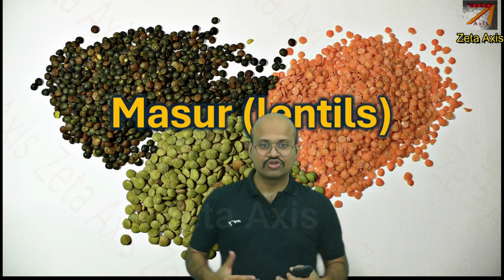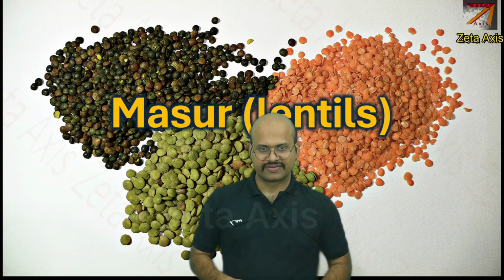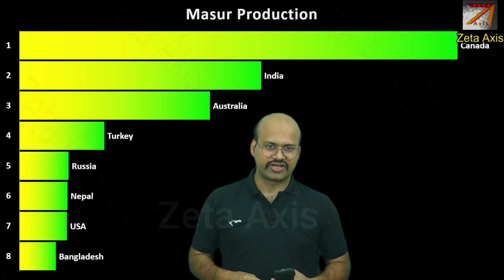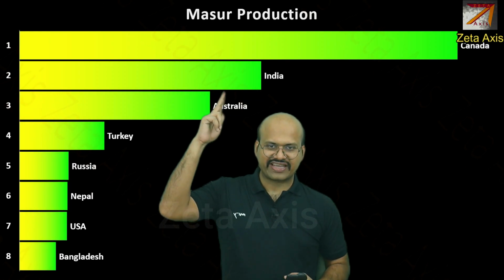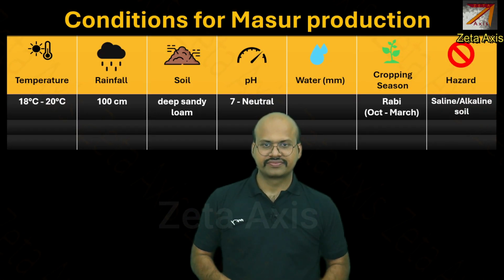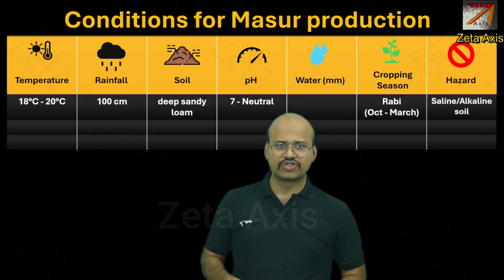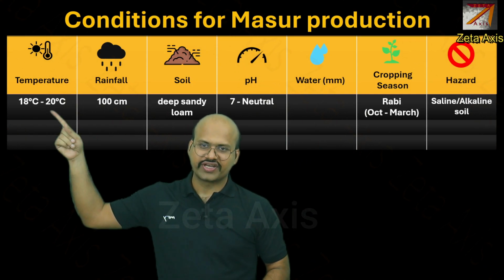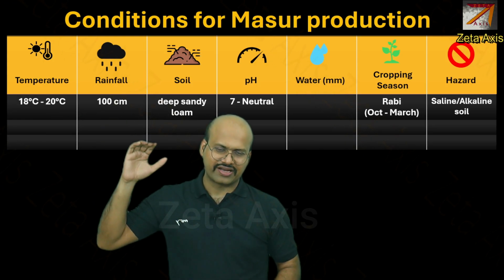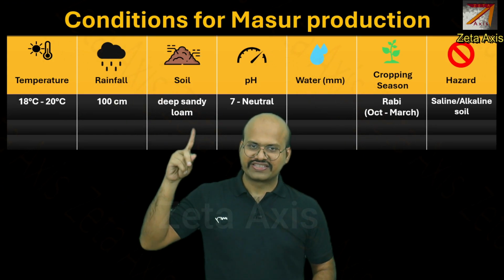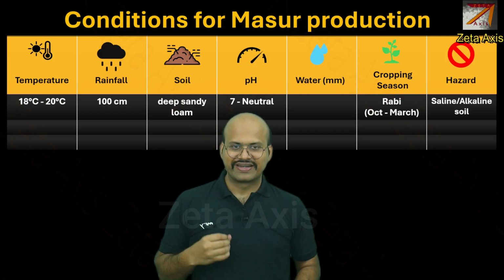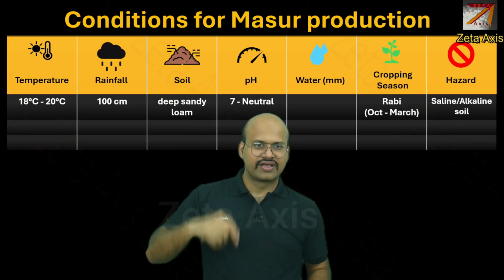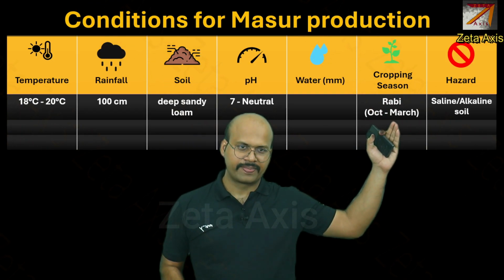Now let's see Masur, which is also called lentils. If we see the global production, then India is in the 2nd position after Canada. The conditions required for Masur production are: it requires a slightly cooler atmosphere, from 18 to 20 degrees Celsius. It also requires a lesser amount of rainfall. It also requires deep sandy loam soil which is well drained. It requires neutral soil, and it is a rabi crop, and it does not like saline or alkaline soil.